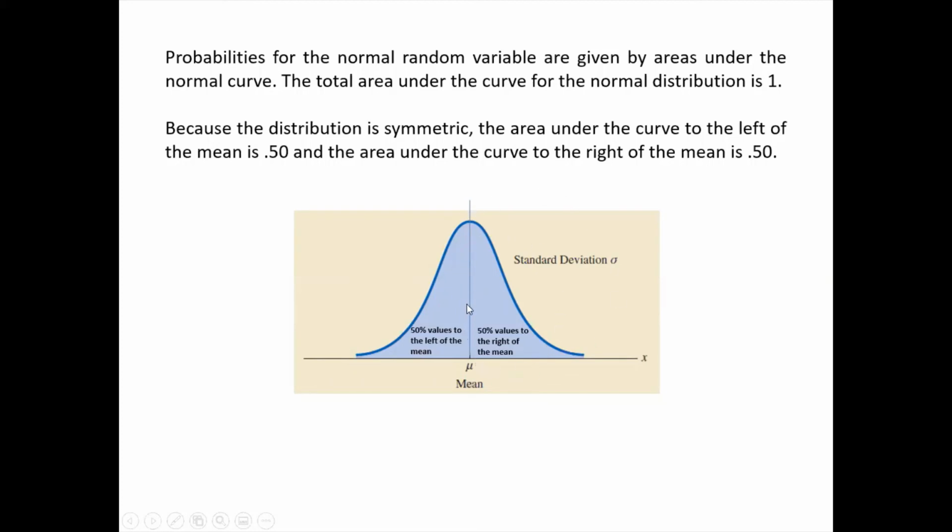So half of the curve consists of 50% of the population and the other half consists of the remaining 50%. Correct? That I can consider based on the condition that this is a normal curve which is symmetric, mirror image in nature. So the probability on the left hand side of the mean is 0.50, and the right hand side is again 0.50.